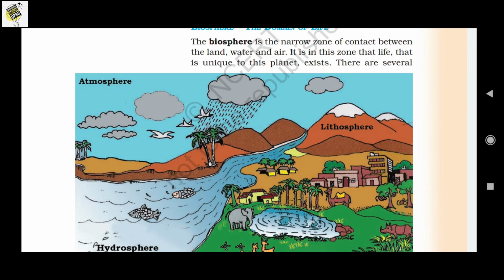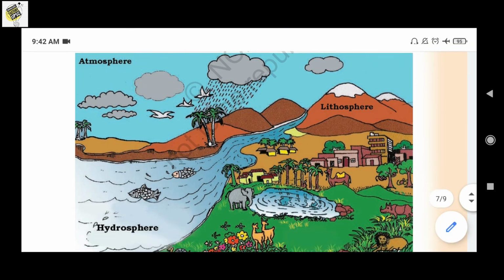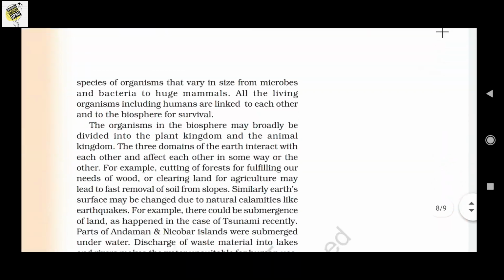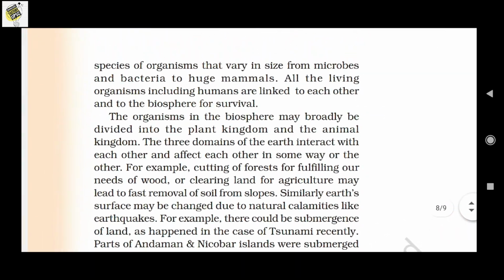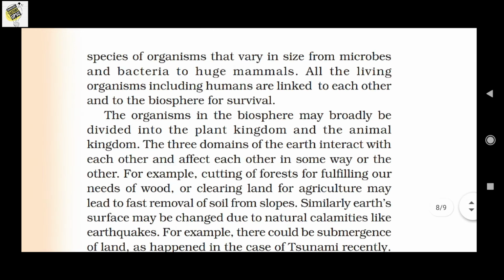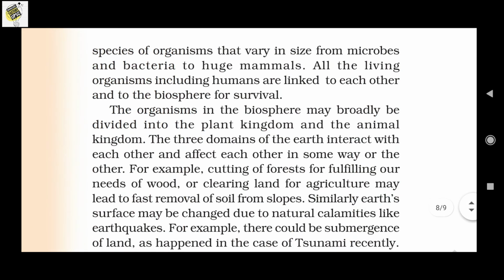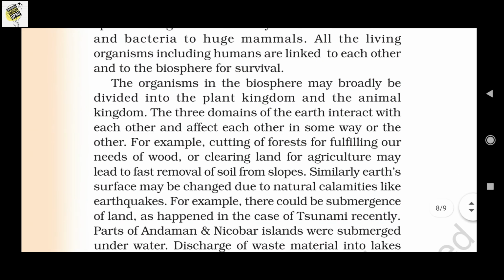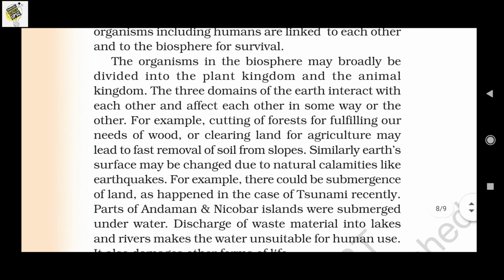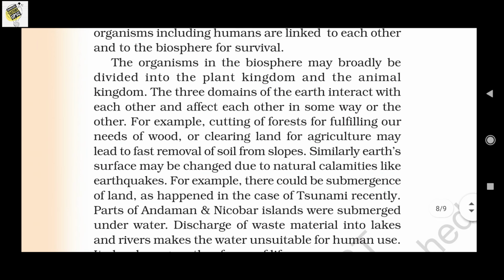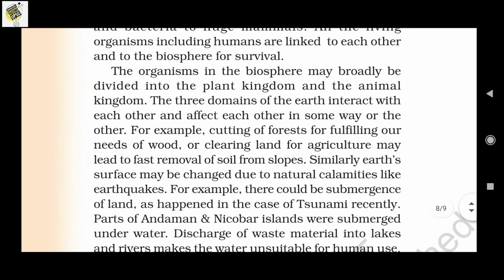It is a zone of life that is unique to this planet. The species of organisms vary in size, from microbacteria to huge mammals. All are living organisms, which includes humans, in the biosphere in which we survive. The organisms in the biosphere are broadly categorized into the plant kingdom and the animal kingdom.